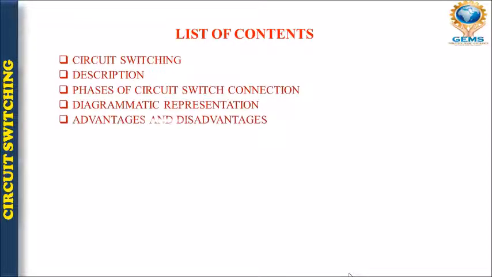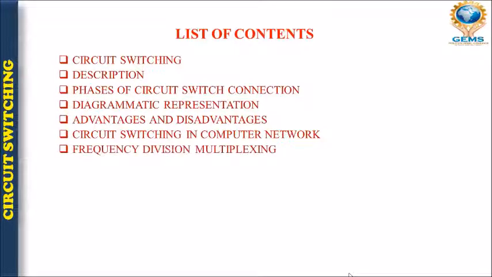Next, I will teach you about advantages and disadvantages of circuit switching. Then, how circuit switching is used in computer network, that is very important. Then, I will discuss FDM, that is frequency division multiplexing.